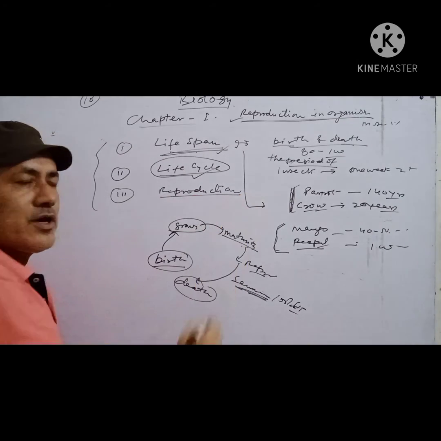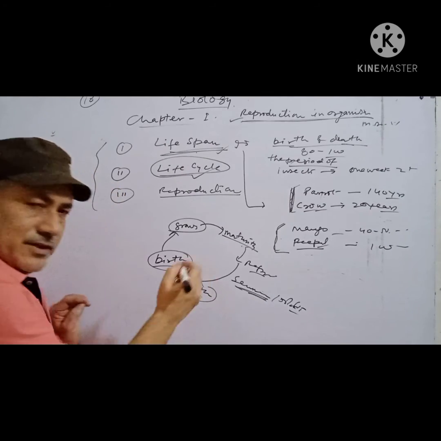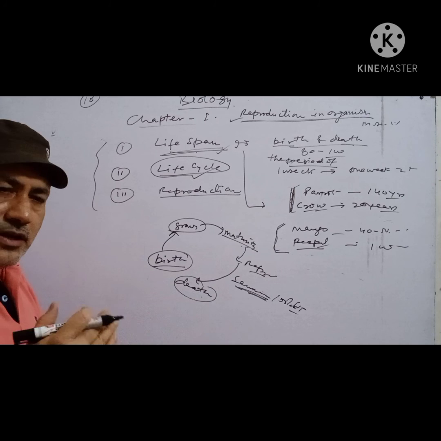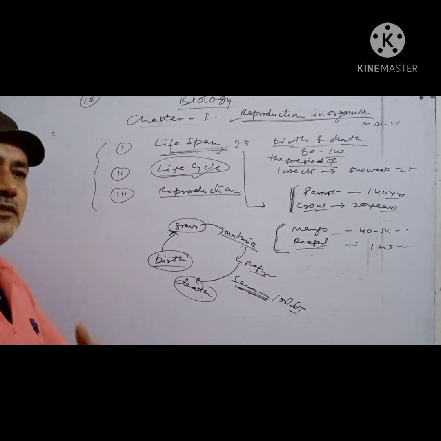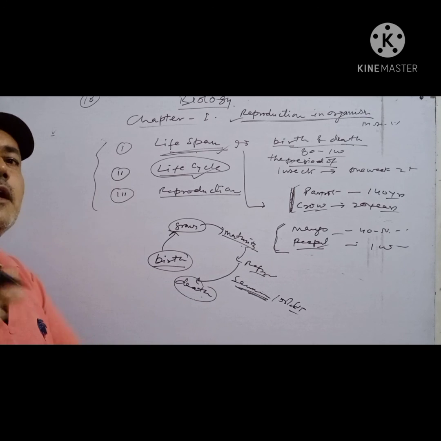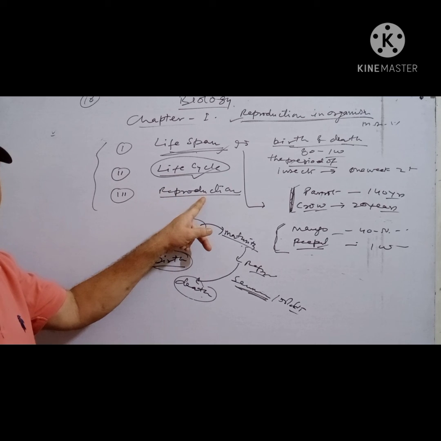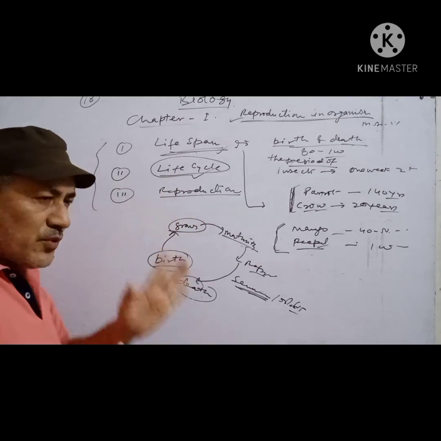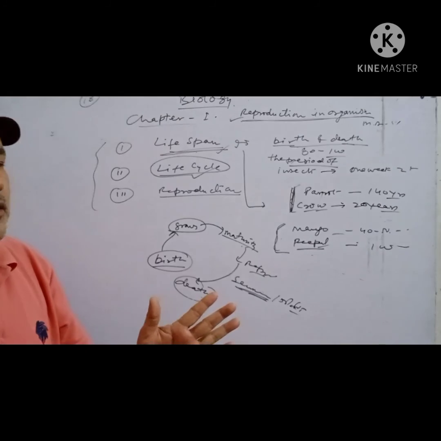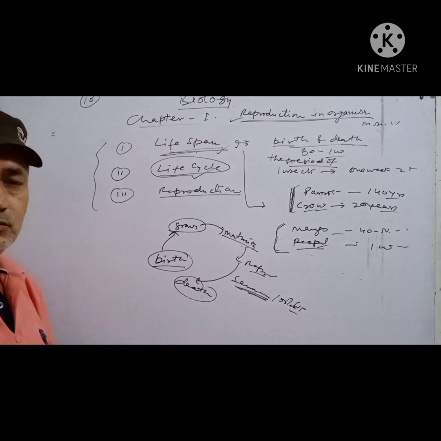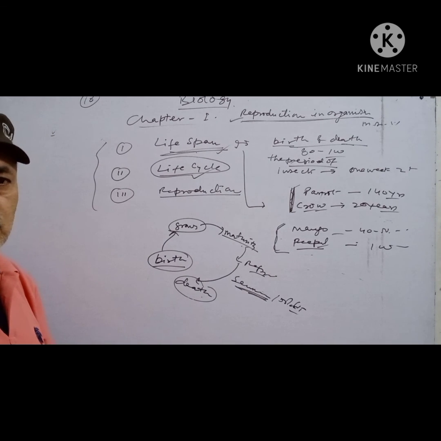And third है reproduction. Before death, every organism reproduces and makes the continuity of their genetic material to the next generation. That is called reproduction. Reproduction is not necessary in the life of an organism, but it is necessary to continue its genetic materials.